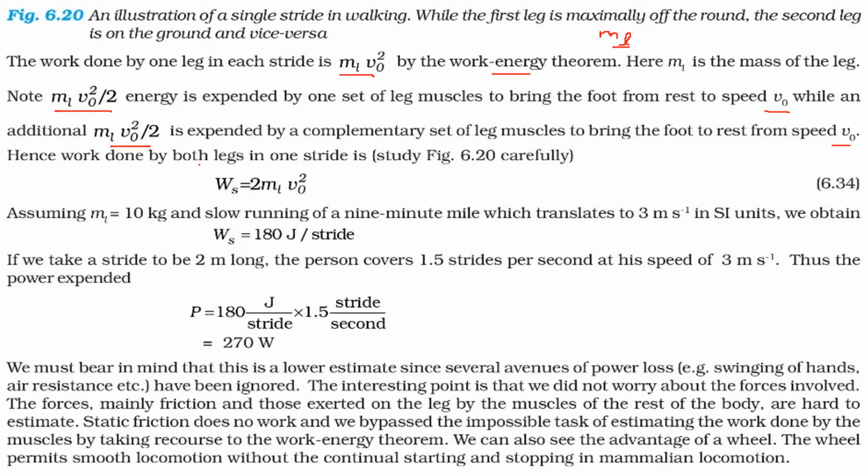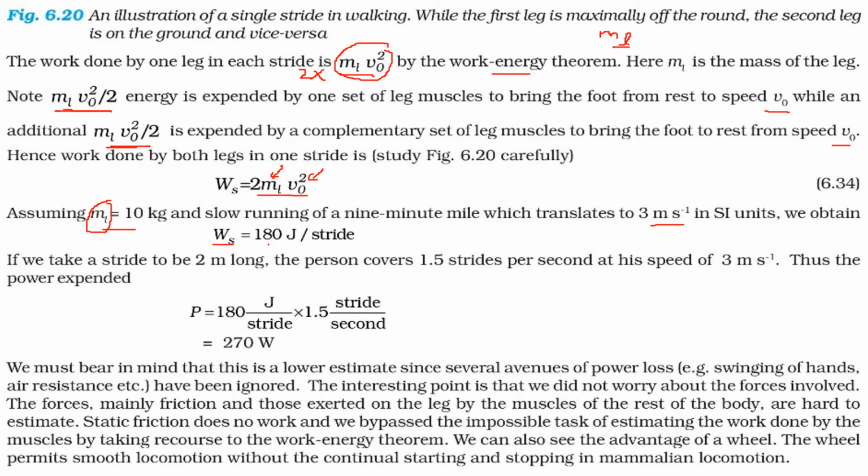So what will be the work done? Work done will be m v square by 2 plus m v square by 2. And we have two legs, so it will be 2 into m sub L v0 square. Now let us assume that the mass of one leg is 10 kg, and the person is walking briskly at, say, 3 meter per second. Putting m equal to 10 and v equal to 3, we get the work done.